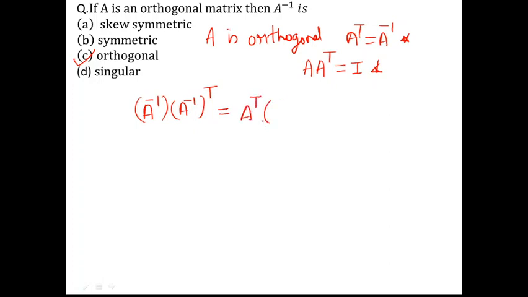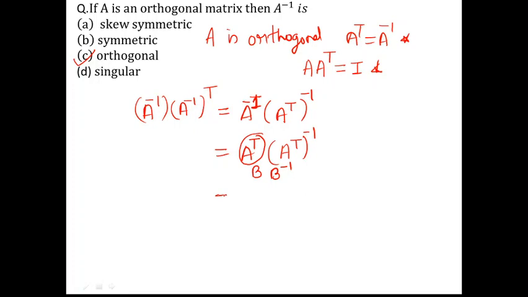Then here in this case, let's write it as it is, A inverse. Then let's interchange transpose and inverse, both are interchangeable. Now let's use this result, A inverse is A transpose, so we have A transpose, and here also we will leave this as it is, A transpose inverse. Okay, and you can see that if I denote this A transpose completely by a matrix B, it is just like B into B inverse.